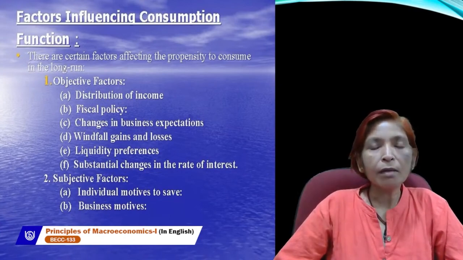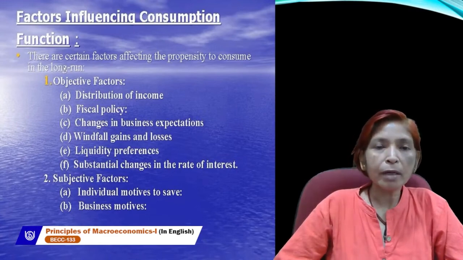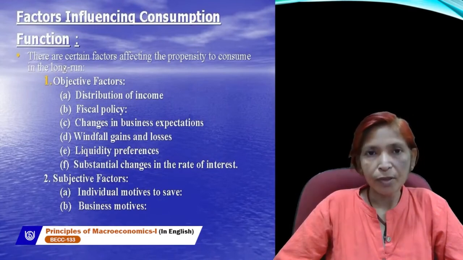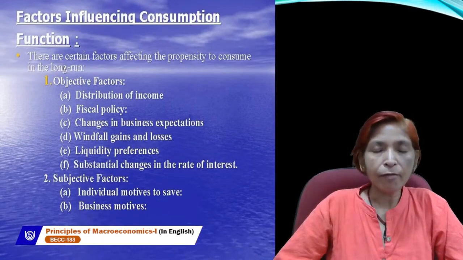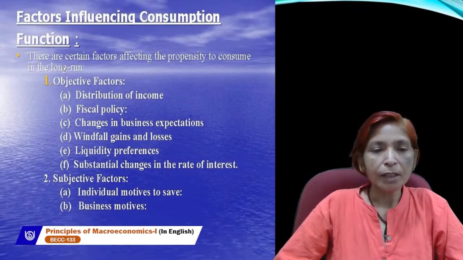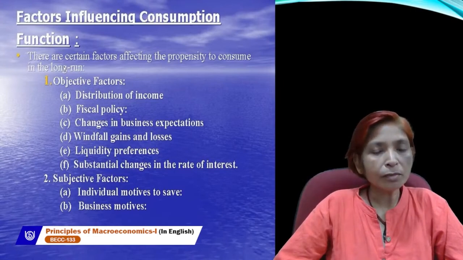Next is fiscal policy. Fiscal policy is related to government activities. You know that the government imposes taxes on consumers and on firms. Consumers pay direct taxes and firms pay indirect taxes to the government. If the government imposes more taxes on consumers, then consumers' propensity to consume will fall. And if the government imposes less taxes on consumers, then our propensity to consume, or our consumption level, will rise.